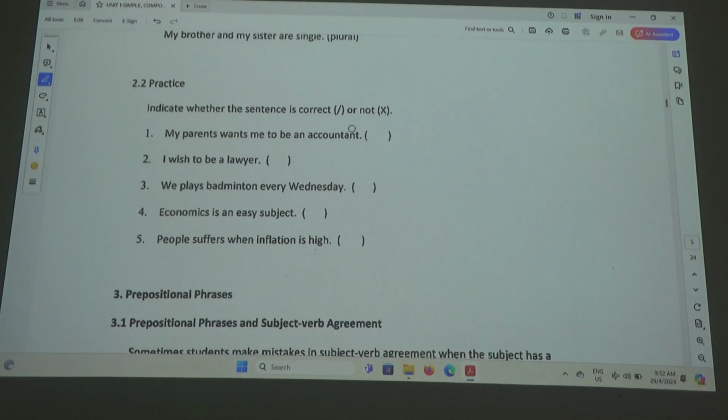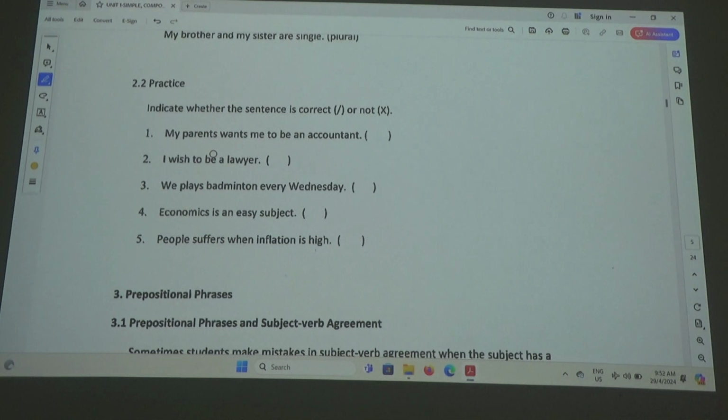Practice. Is this right or wrong? My parents once made to be an accountant. Right or wrong? Wrong. Why? Because my parents is plural. Unless you say my parent once made. That means you're talking about your mother or your father. Or maybe you're from a single parent family. Okay, can you understand now? My parents is definitely plural. So once is wrong.